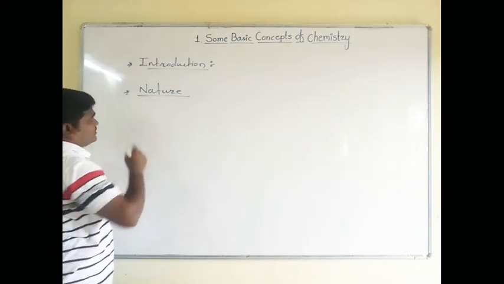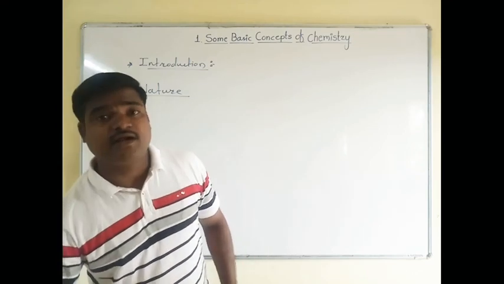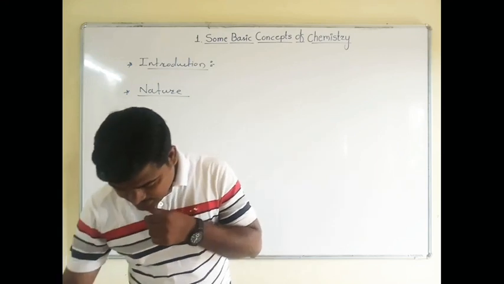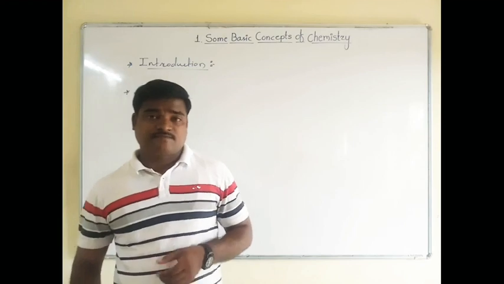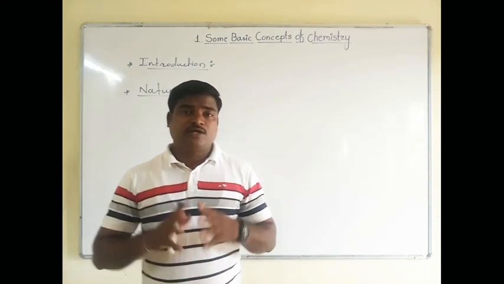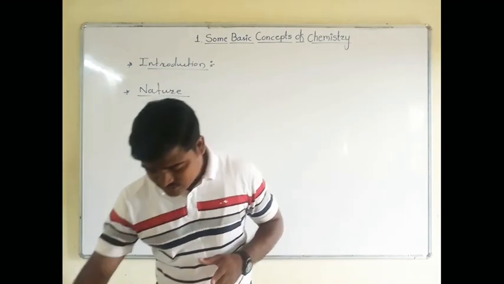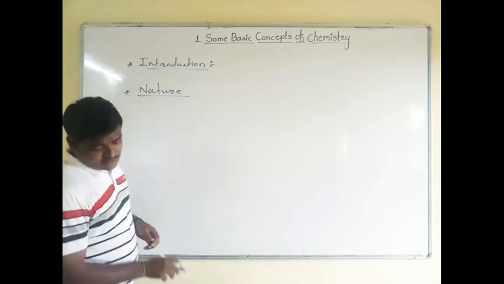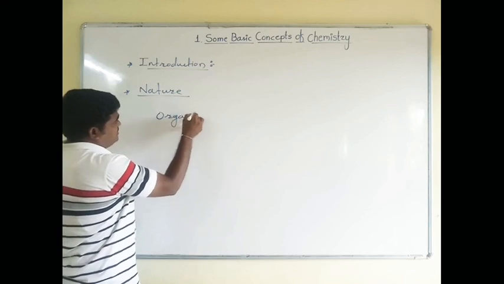Now in the nature, you will notice how it is divided into different categories. Now mainly, students, chemistry is traditionally classified into 5 branches. Primarily I said 4, but in your textbook they have given 5 different traditional branches. First of all, we will see organic, inorganic, physical. These are the main branches.